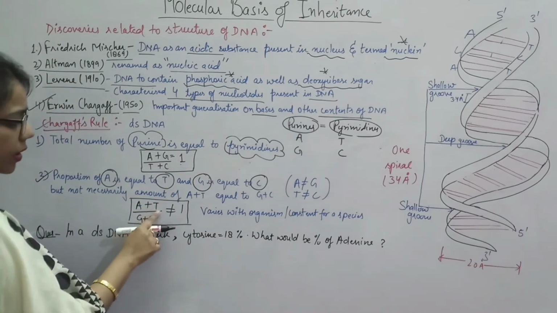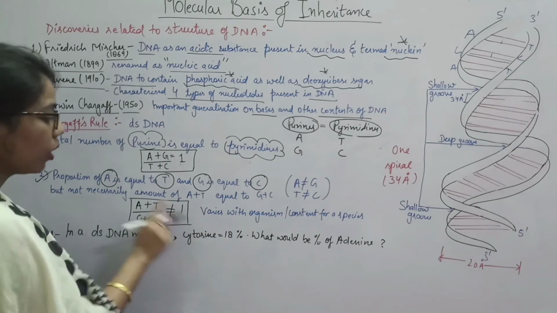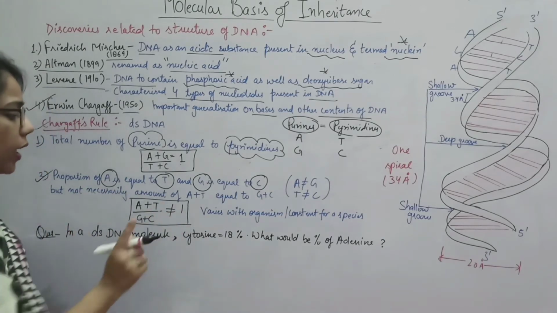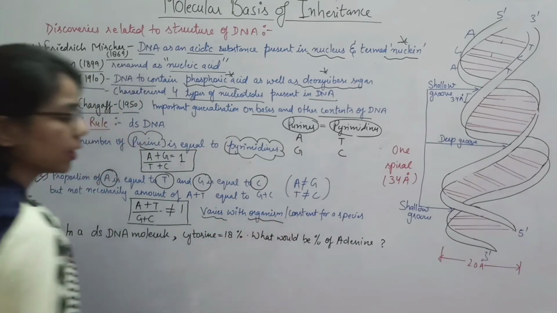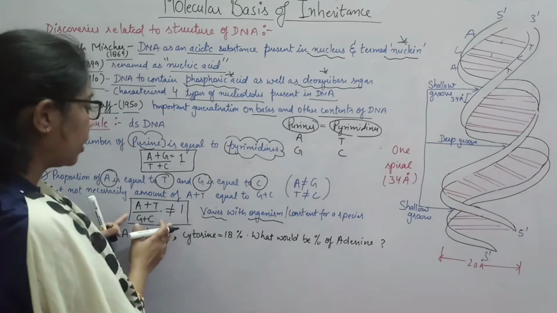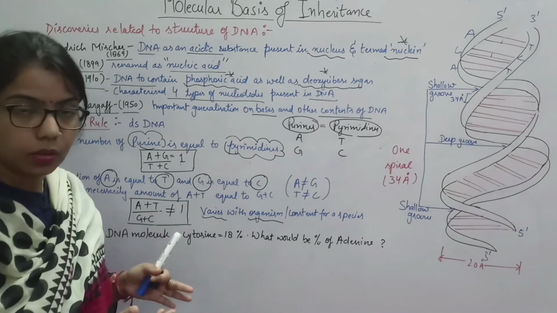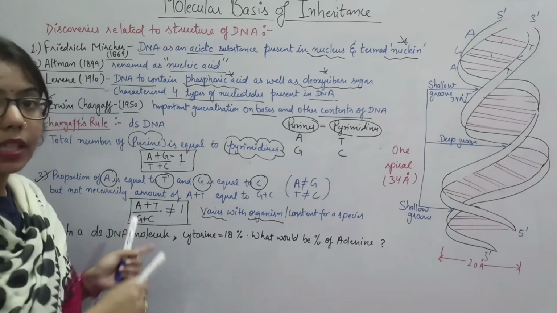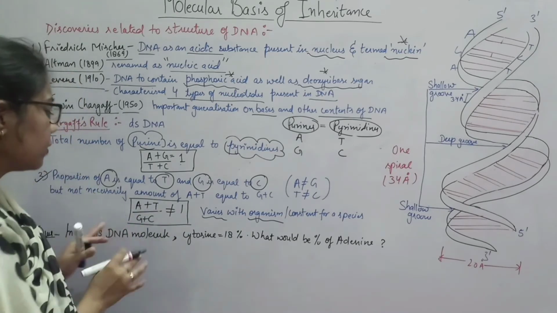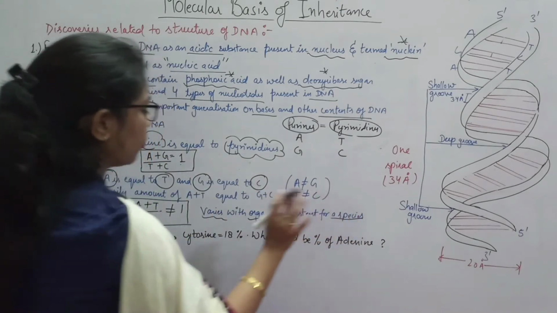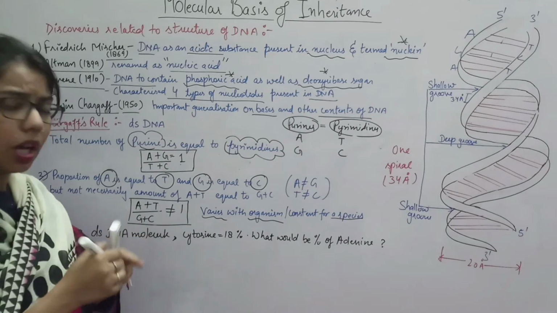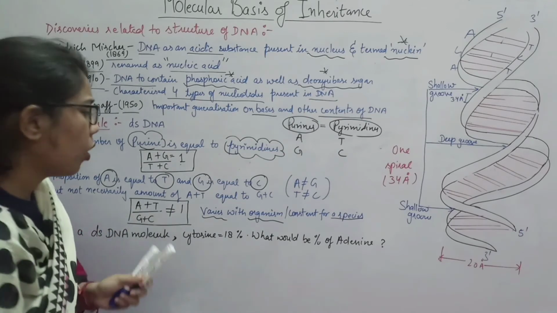like this, A plus T and G plus C, it will not always equal to 1. Okay, this will not be 1. Why? It may vary according to the organism. And this is fixed, how much this value is in every organism. Okay, it is fixed for human beings, it is fixed for dogs. So this value is fixed for a specific species.